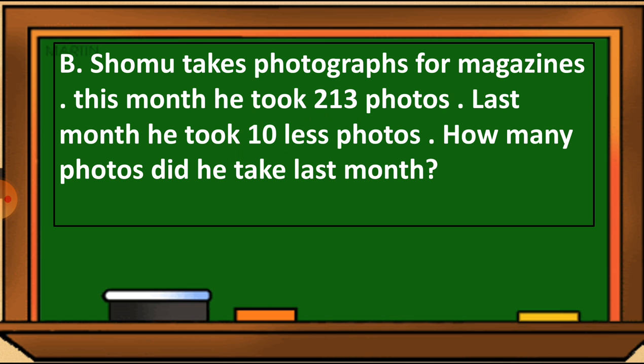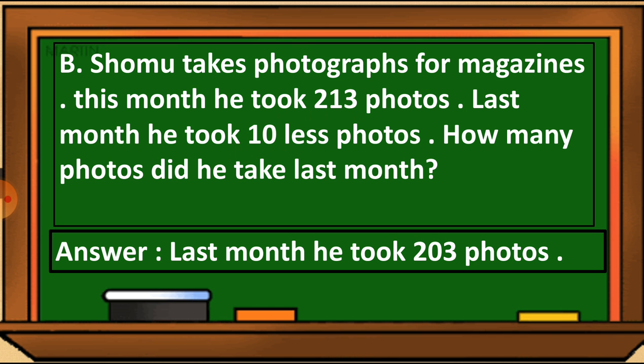So 13 minus 10 is equal to 3. So the answer will come 203. So we can write the answer this way: last month Shomu took 203 photos.